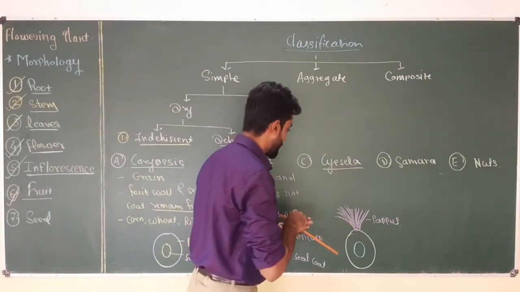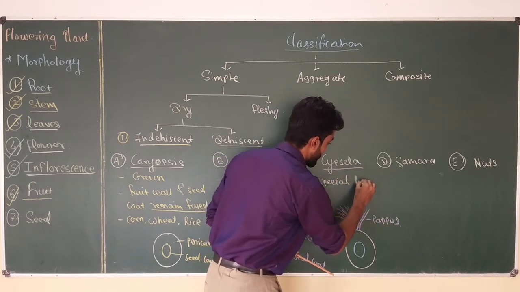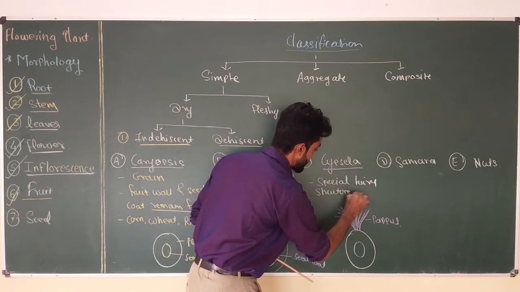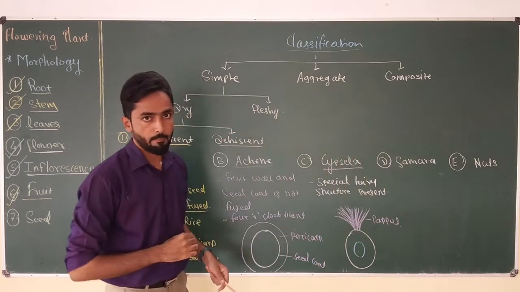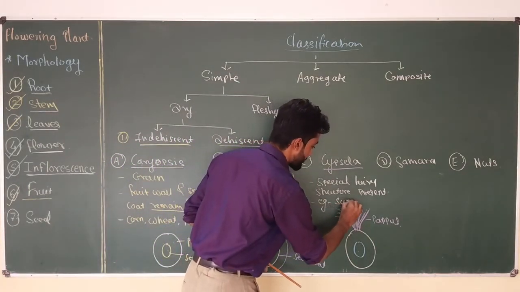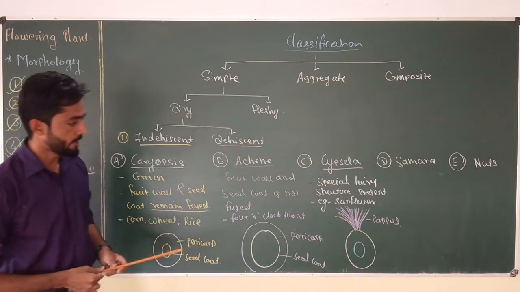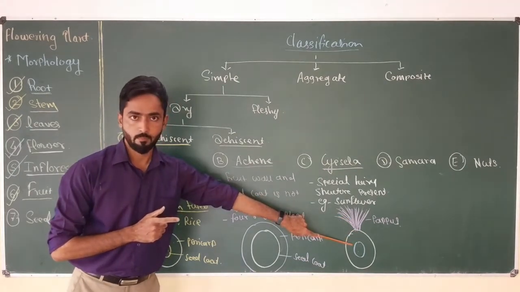So we can write here: special hairy structure present on the fruit, which is nothing but the pappus. An example is sunflower. Okay, in case of sunflower fruit we can observe this kind of structure which is present on the fruit.